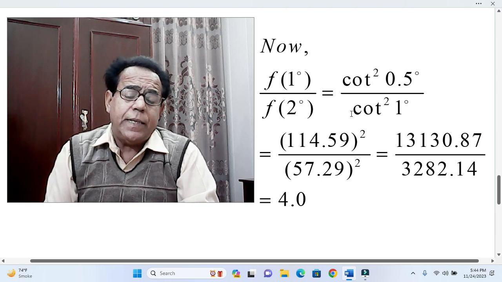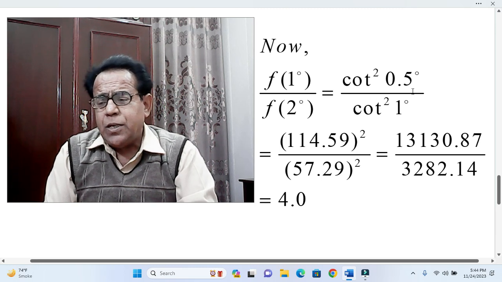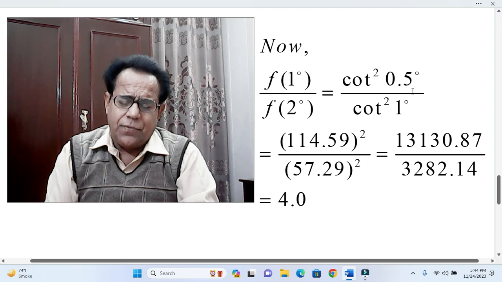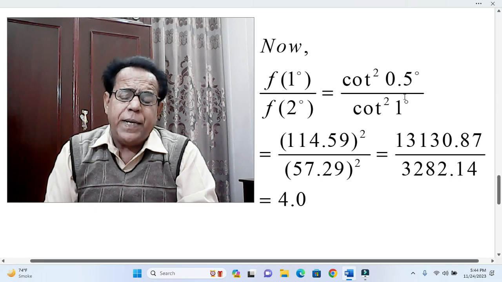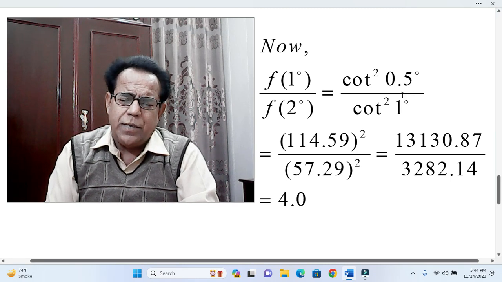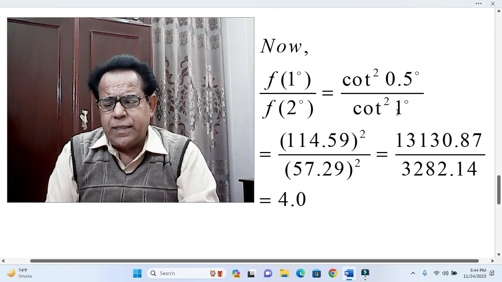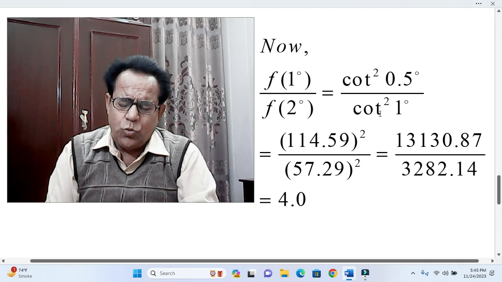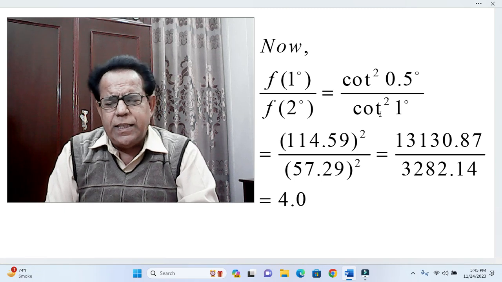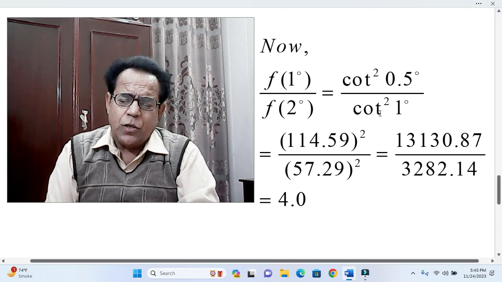Actually, dear students, I have taken this value of cot 0.5 from an online trigonometric converter. You may take this value from some other source; there may be a lot of ways to find such values. Anyhow, I have used the quick and most easily available method, the online converter from the internet.